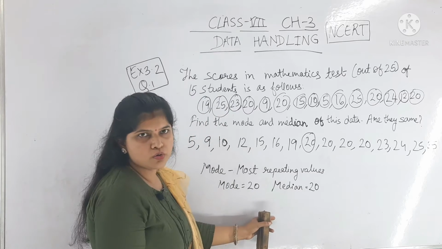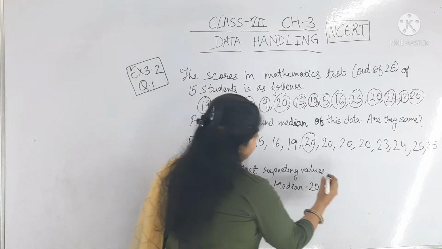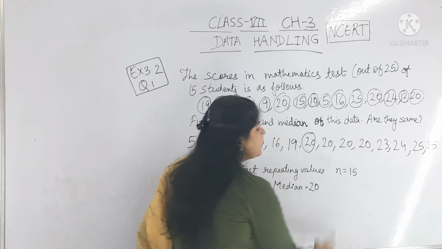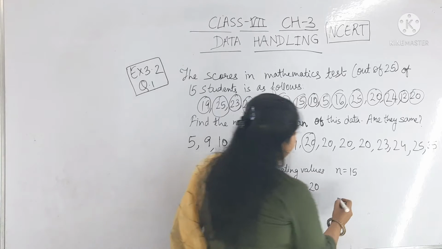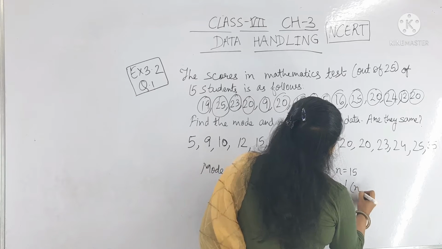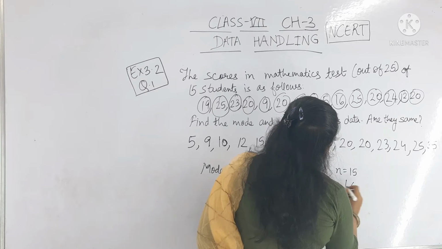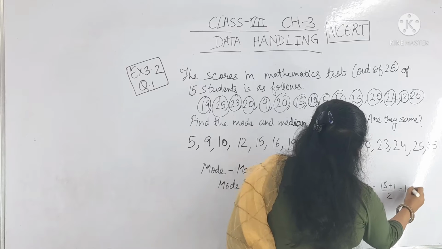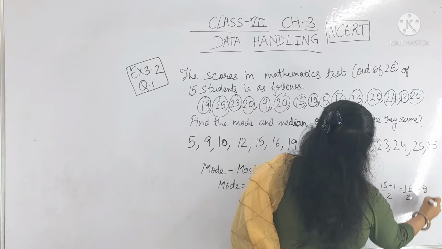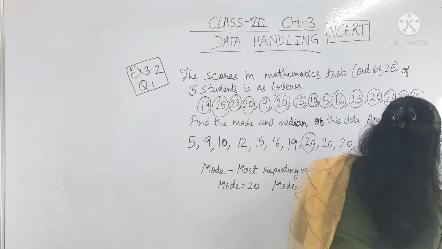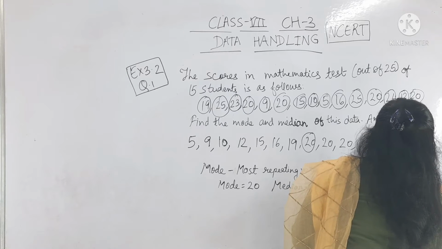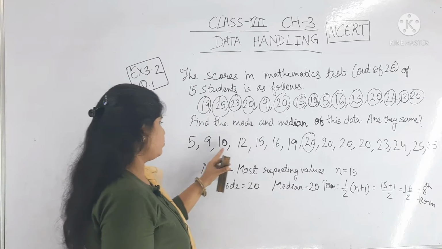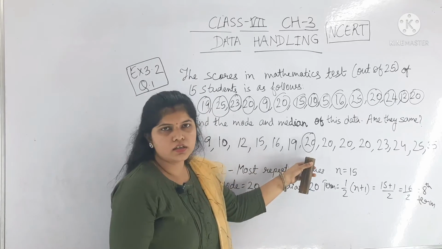Or you can solve it another way. They have given n is equal to 15, which is odd. So for the median, the term is equal to (n plus 1) by 2, that is 15 plus 1 by 2, that is 16 by 2, that is 8. So the 8th term. You can see the 8th term from here, 1, 2, 3, 4, 5, 6, 7, 8, it is 20.